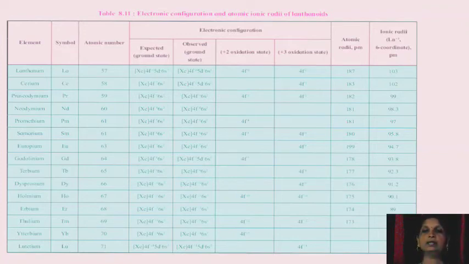We can see clearly here firstly the elements present in the lanthanides are starting from atomic number 57 lanthanum, 58 cerium, 59 praseodymium, 60 neodymium, 61 promethium, 62 samarium, 63 europium, 64 gadolinium, 65 terbium, 66 dysprosium, 67 holmium, 68 erbium, 69 thulium, 70 ytterbium, 71 lutetium.